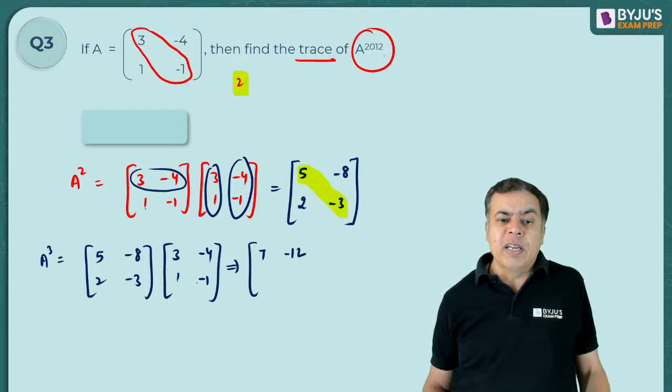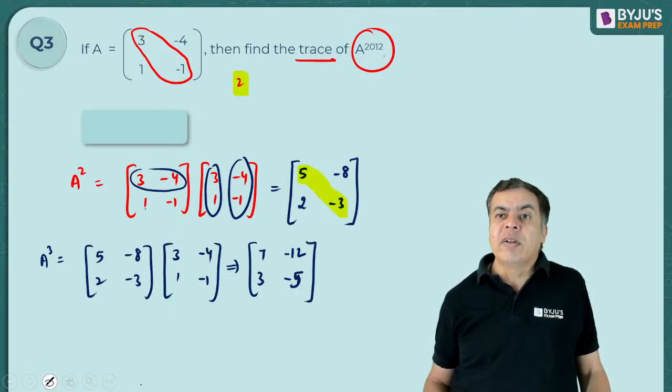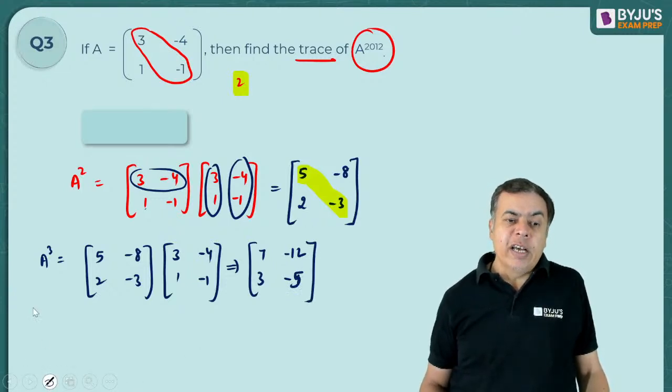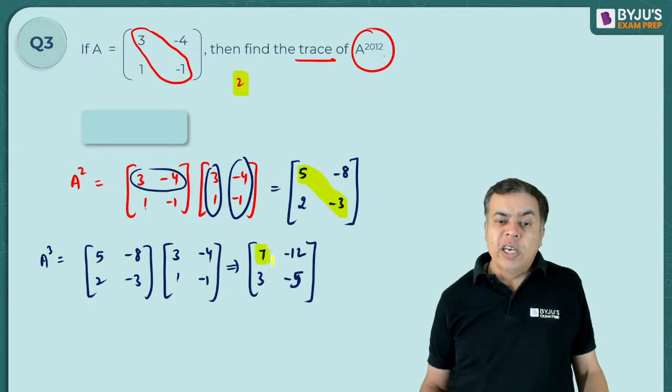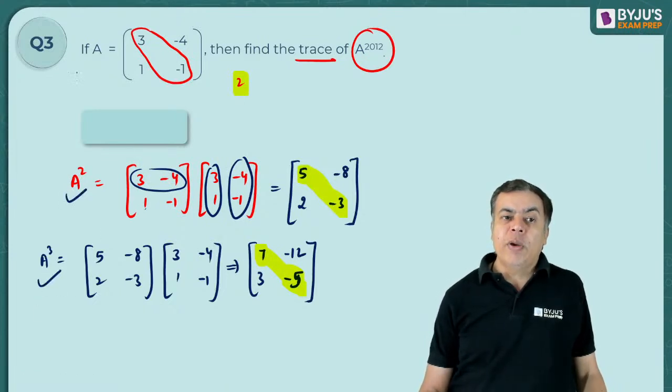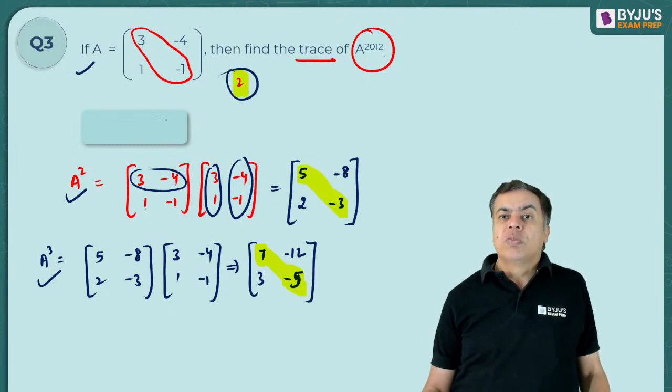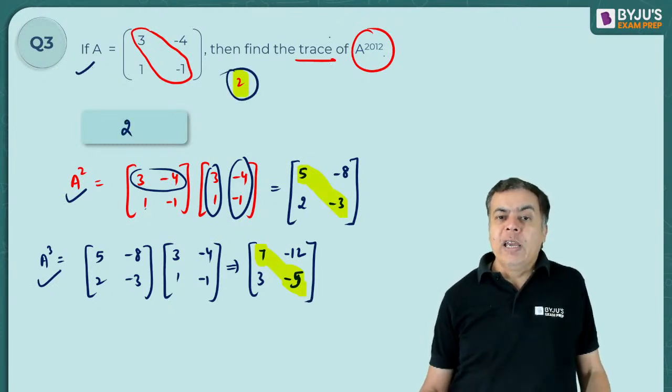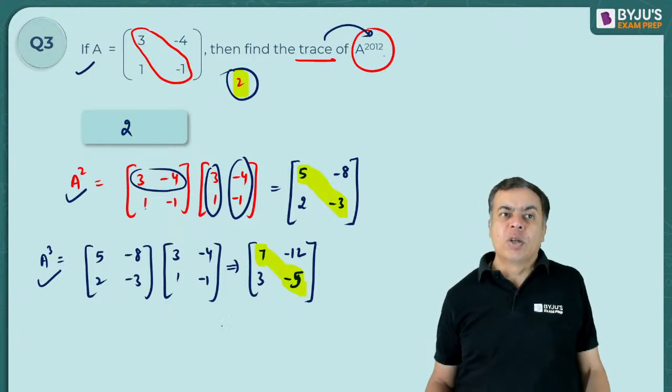Then 6 minus 3, 3. And minus 8 plus 3, minus 5. Now here also, if you see, the trace is again 2, 7 minus 5 is 2. So whatever value I take, A square, A cube, A, the trace is always 2. So the trace of any power of A is going to be 2 only.